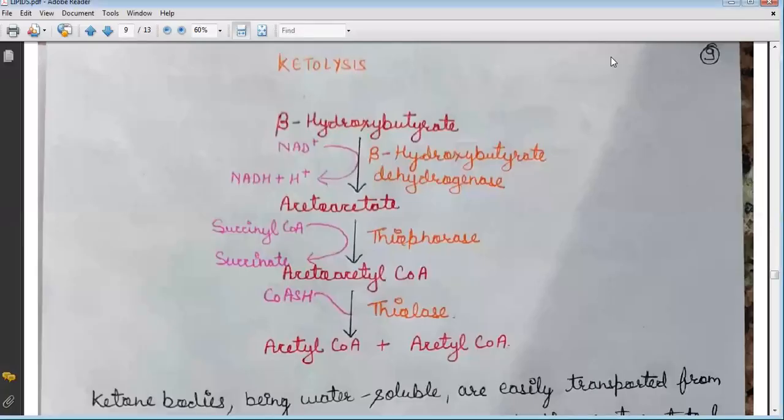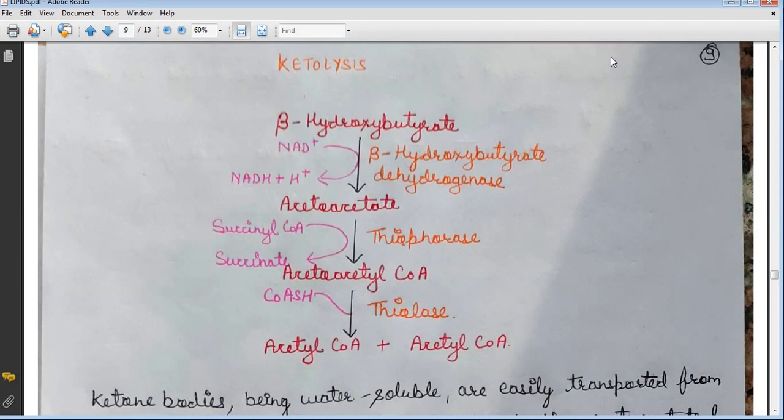Hello students, today we will all be learning about ketolysis. In this, beta hydroxybutyrate is converted into acetoacetate in the presence of beta hydroxybutyrate dehydrogenase, and the same reactions also occur in this. NAD plus changes to NADH plus H plus.